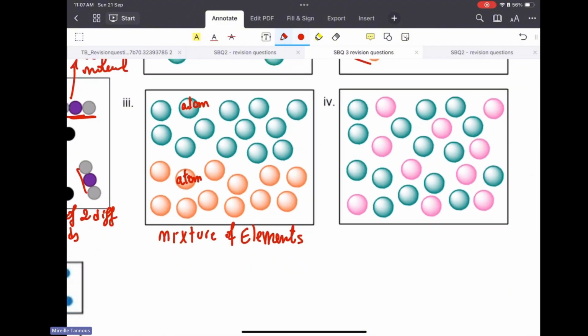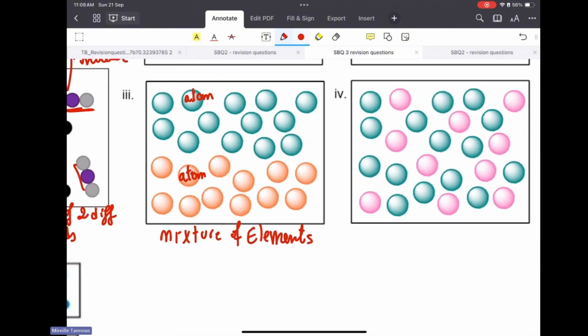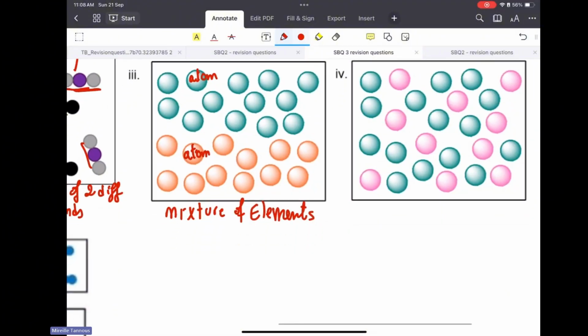Now, if you see the way they are mixed, it's clearly the element 1 atoms are together, separated from the atoms of element 2. So that makes it a heterogeneous mixture